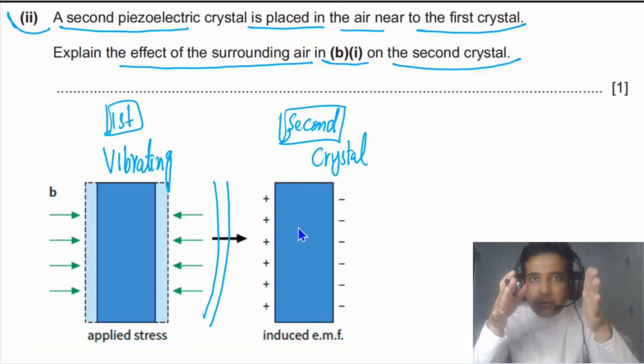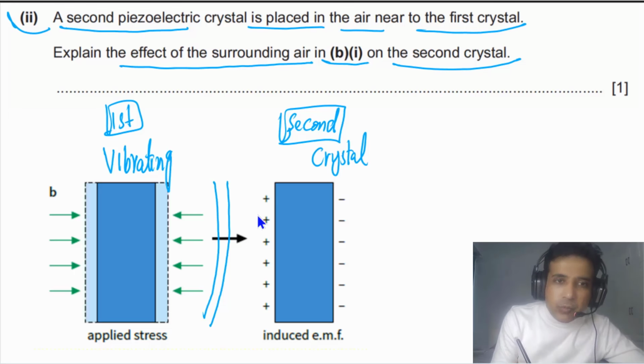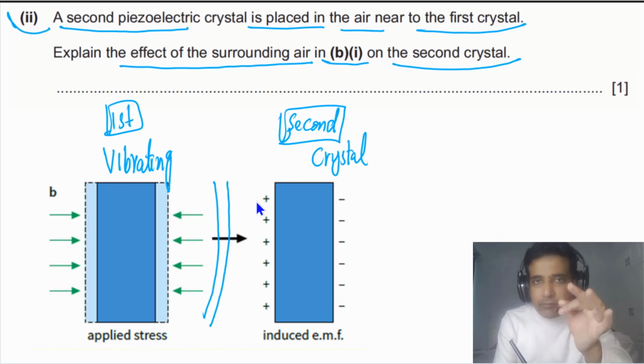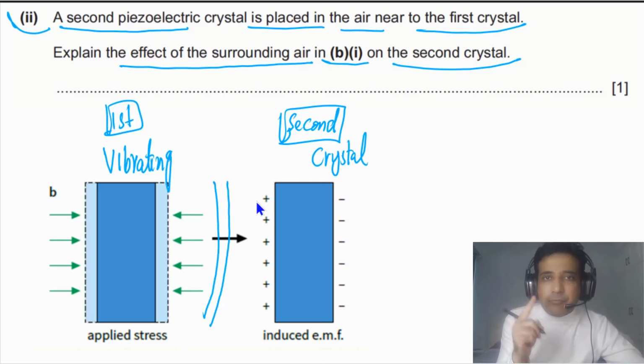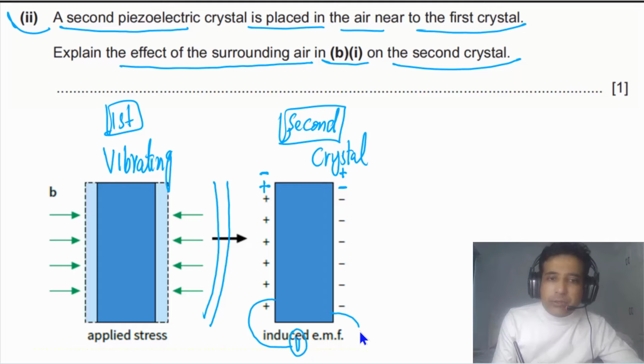So one side of this crystal will be more positive, one side will be more negative, and this process will repeat. Just imagine, first this becomes more positive and that more negative, and then when rarefaction comes, this will be more negative and that more positive, and so on. So there will be alternating voltage across this second crystal. If we connect our voltmeter here, we will see alternating voltage on this voltmeter.